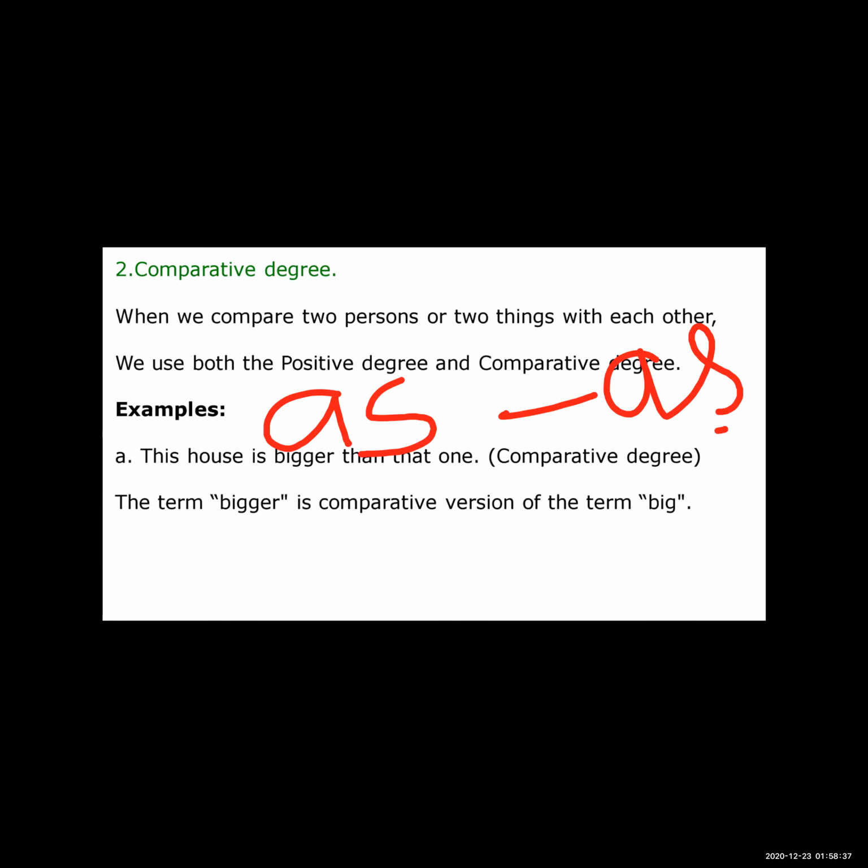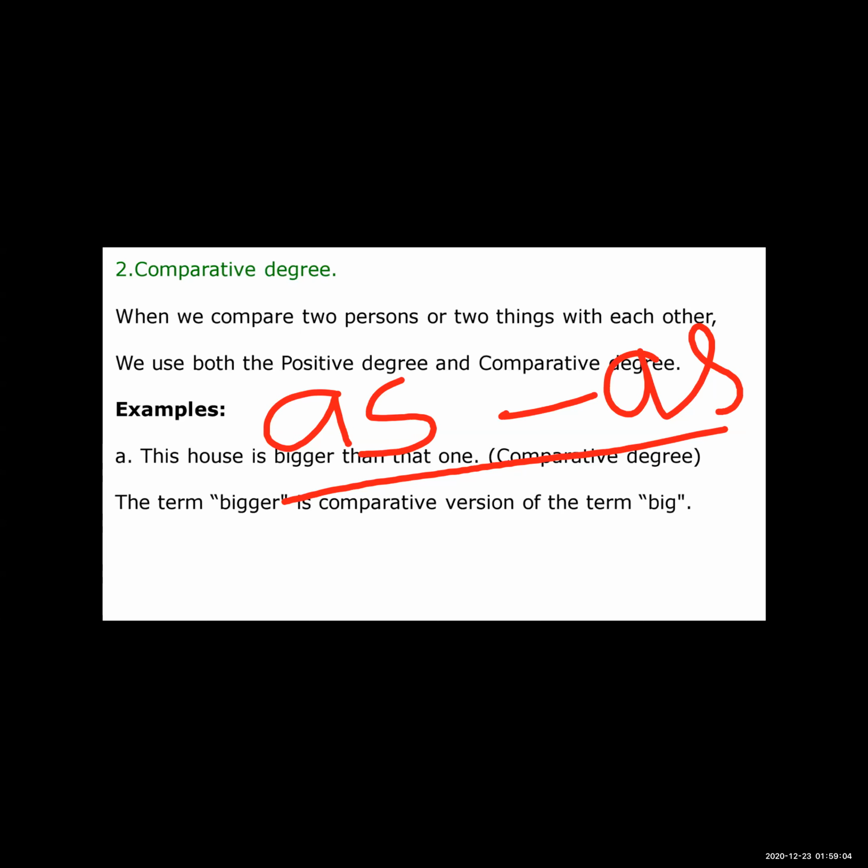We always use as: as strong as, as sweet as.